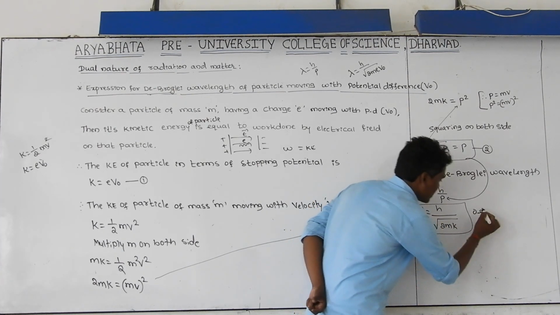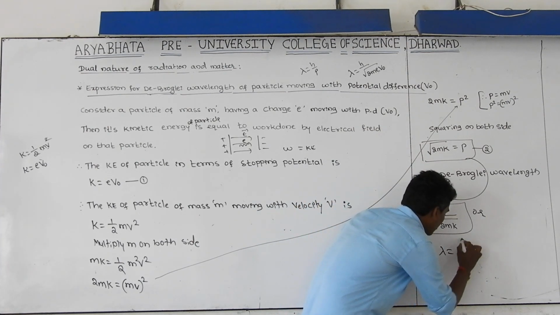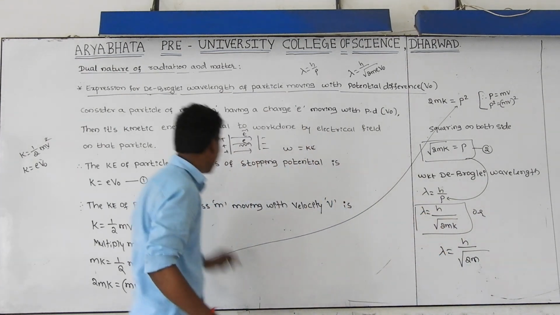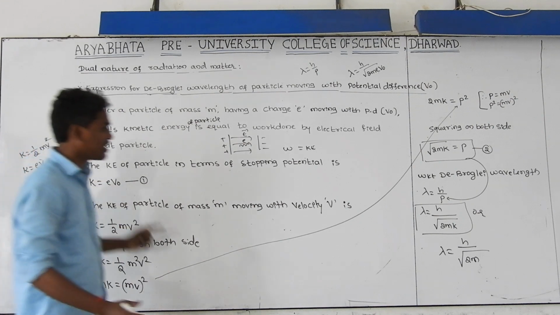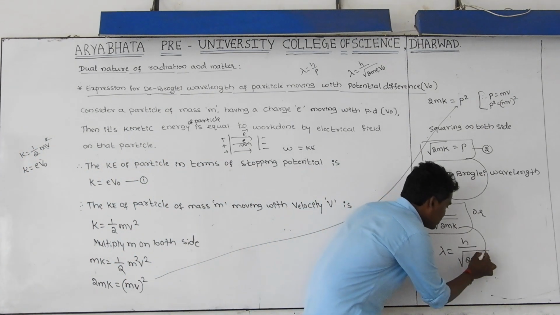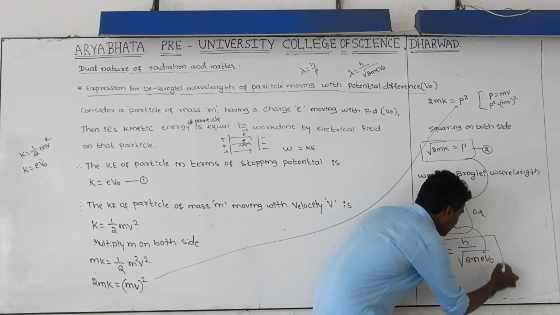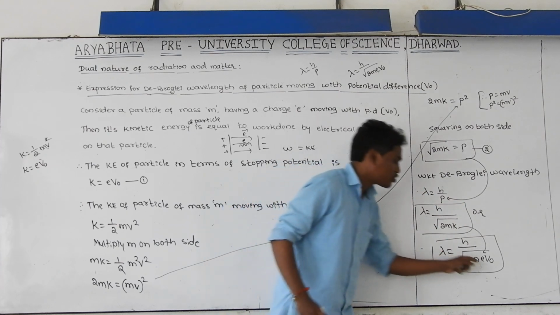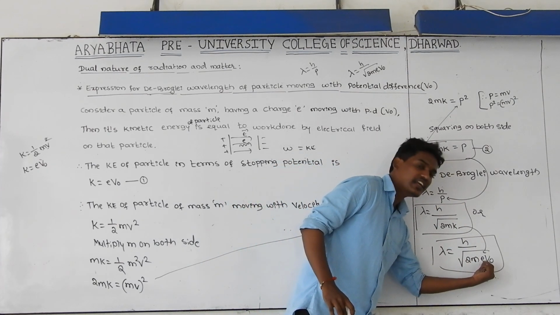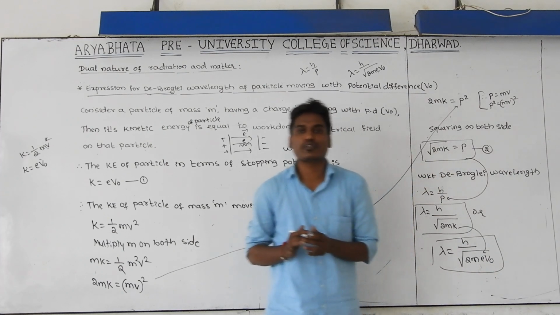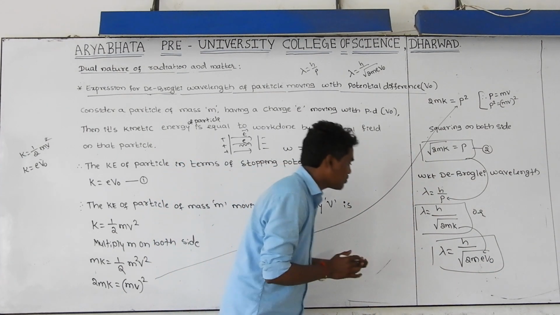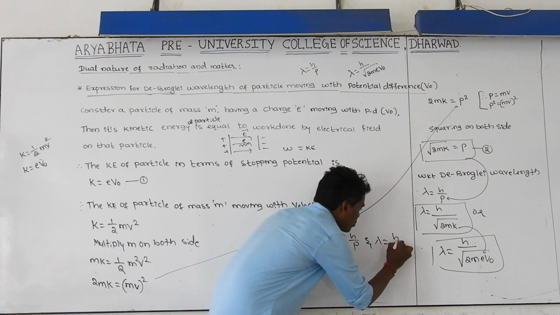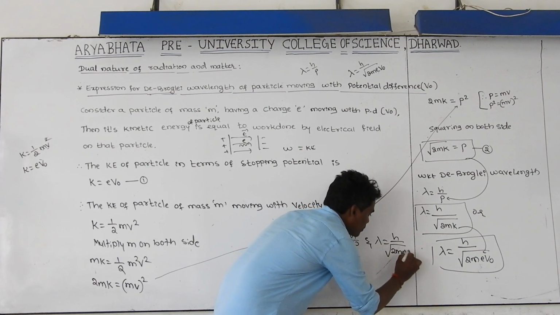Or else this equation can also be written as lambda is equal to h divided by root of 2m. In the place of k, you can write k is equal to eV naught also. From equation 1, write k as eV naught. You can write this formula or this formula. K means kinetic energy, but in terms of stopping potential, kinetic energy can be written as e into V naught, charge of electron into potential difference between the plates. And what is the difference between lambda is equal to h by k and lambda is equal to h divided by root of 2m eV naught?